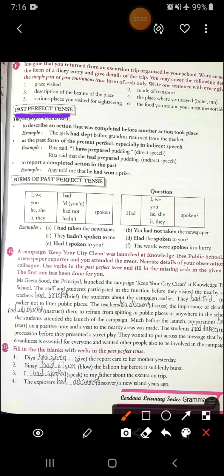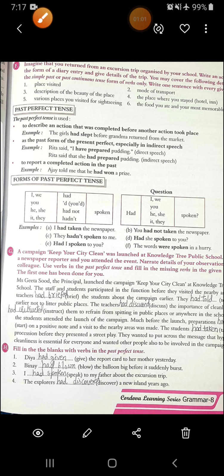Now see the first point, to describe an action that was completed before another action took place. It means that it is used to describe an action that was completed before another action took place. Like, the girls had slept before grandma returned from the market. Means what is the another action that took place? Grandma returned from market. And before that, what action was completed?